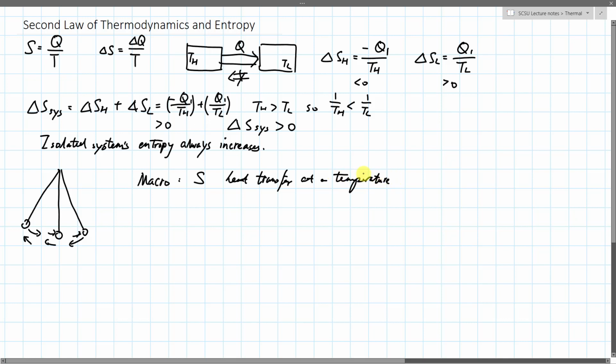In the more microscopic scale, we can actually use entropy to describe randomness, or basically disorder.